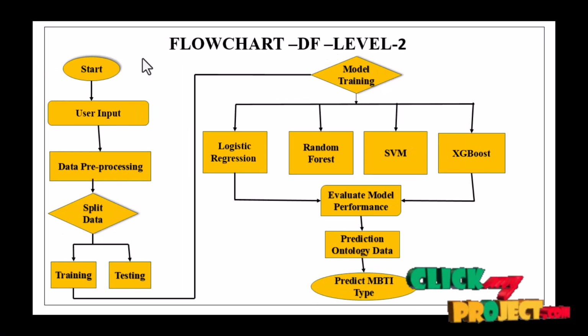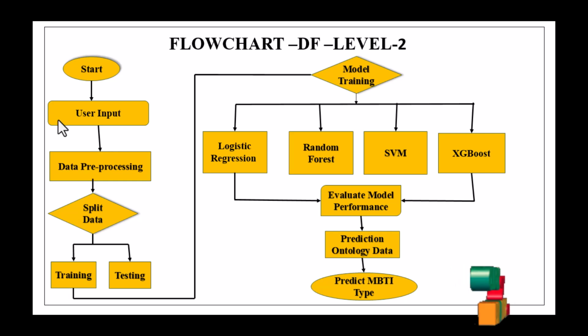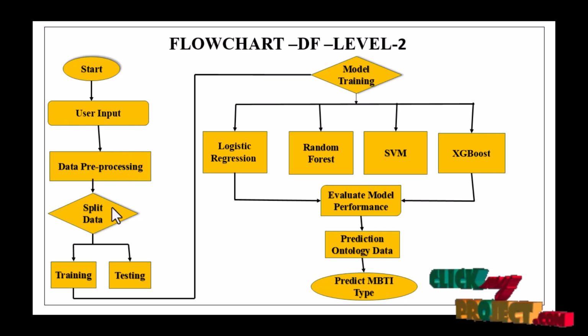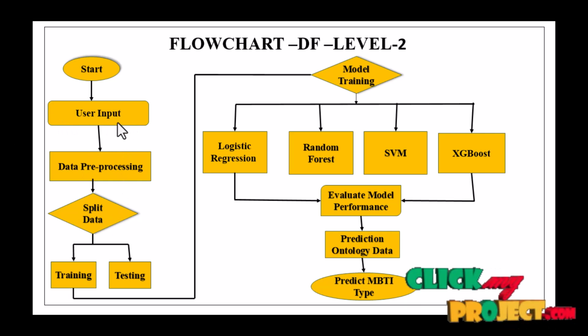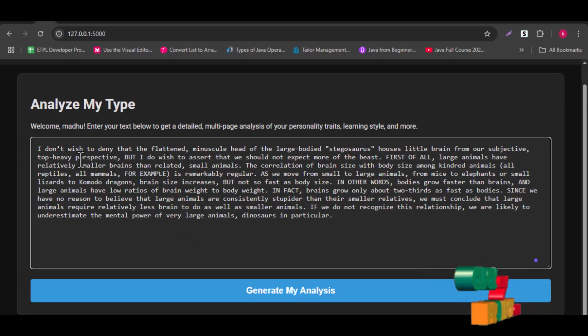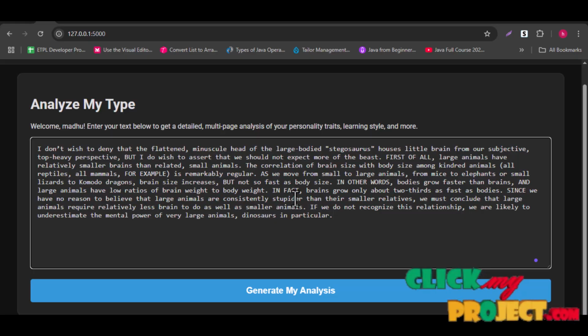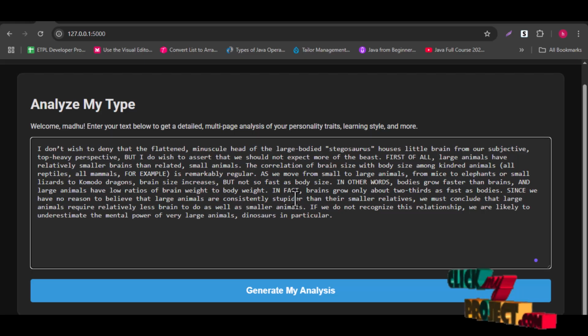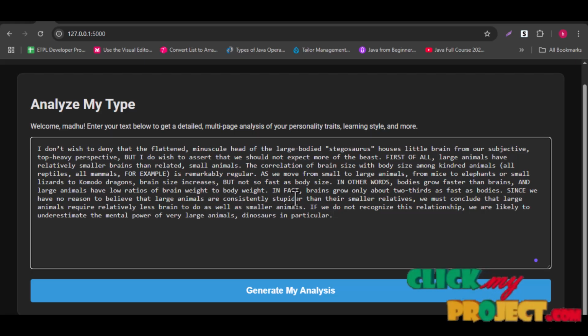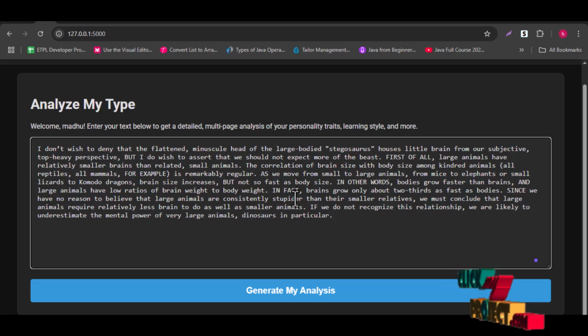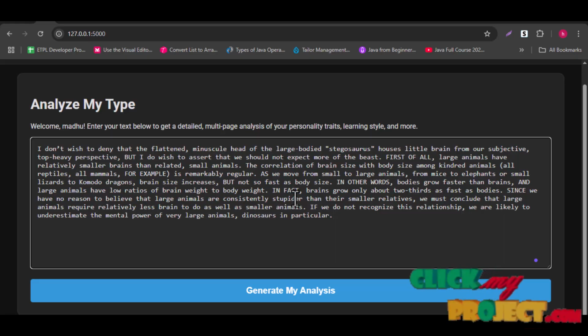This is my explanation part. First, I will give the user input data, then data preprocessing, then split data. So first, I will give the user input data. I will give input to analyze and predict the individual's learning style and MBTI. I will give some text, such as social media content, an essay, or individual text. This text is provided and then goes through the data preprocessing steps.